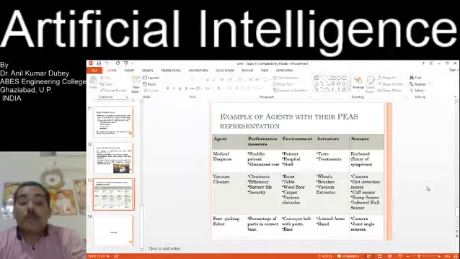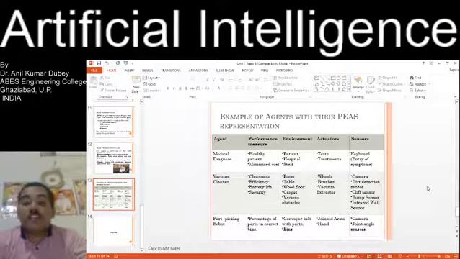Next example is the part-picking robot. The performance measure for a part-picking robot is the percentage of parts in correct bins. Similarly, the environment for a part-picking robot is a conveyor belt with parts, and bins. Actuators for the part-picking robot are jointed arms and hand, and sensors are camera and joint angle sensors.